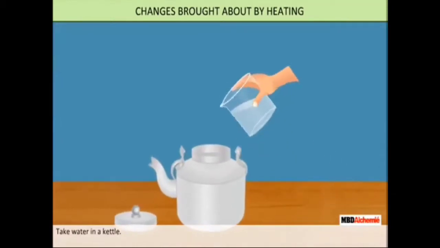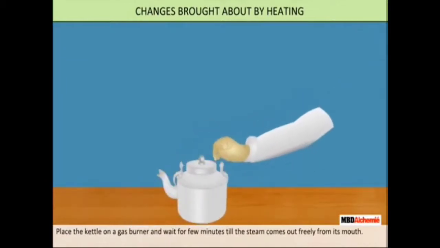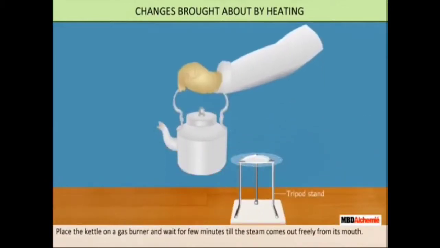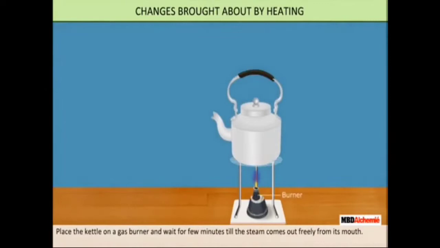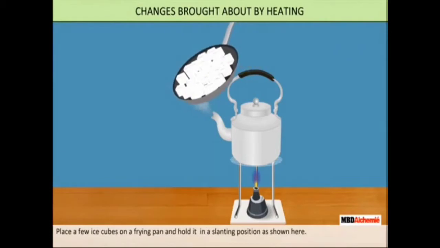Now, take water in a kettle. Place the kettle on a gas burner and wait a few minutes till the steam comes out freely from the mouth. So the water which is in liquid state is changed into water vapor. Place a few ice cubes on a frying pan and hold it in a slanting position as shown here. What will happen?